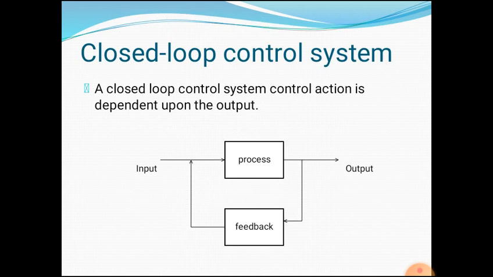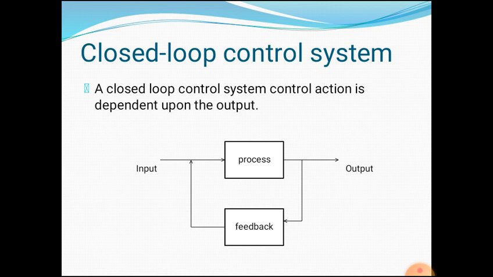Next, closed loop control system. In a closed loop control system, the control action is dependent on the output. The output is fed back to the input, hence it is also known as a feedback control system. The closed loop control system compares the output with the expected result, then takes appropriate control action to adjust the input signal.